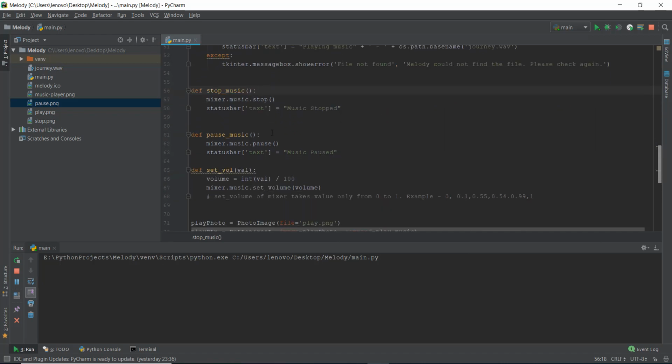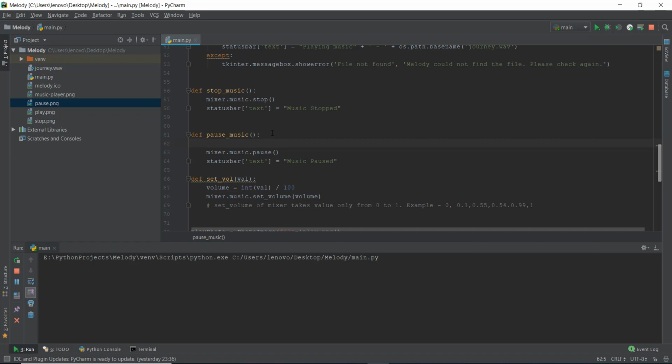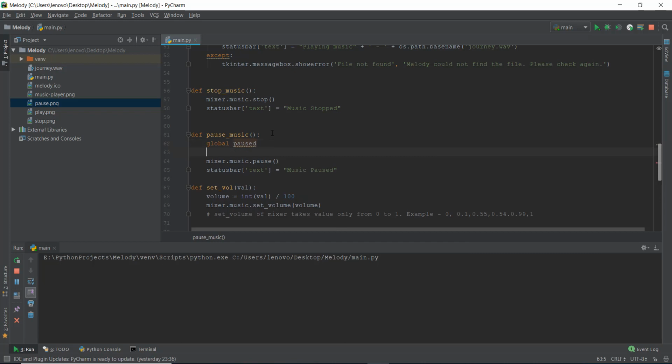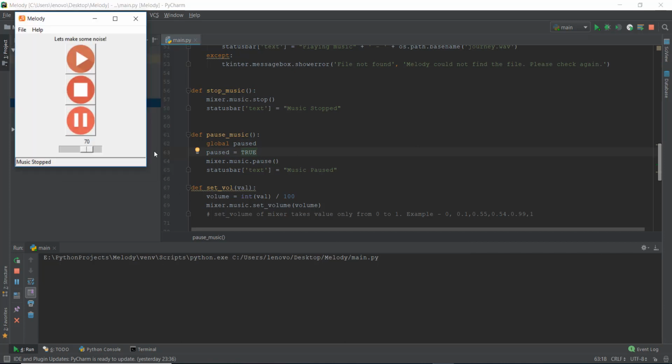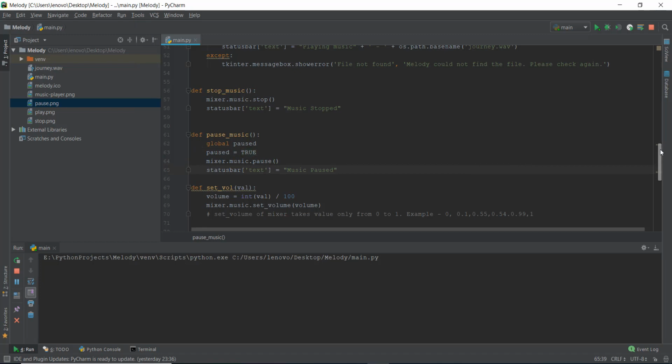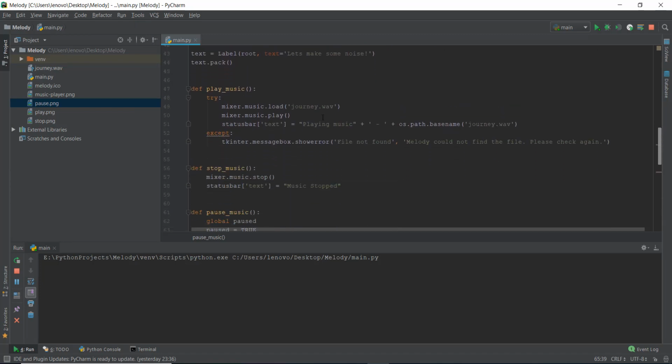So what we are going to do is declare a variable in the pause_music function, a global variable, and we're going to call it paused. And then we are going to give it a value of true because currently the music is paused, so we are just creating a Boolean variable with the value of true. Now, how do we want the music to be resumed? After we press on the pause button, we want the music to be resumed when we press on this play button. And where is the function of this play button? It's in play_music. So we'll have to do the rest of the stuff, all the resume stuff, inside this play_music.